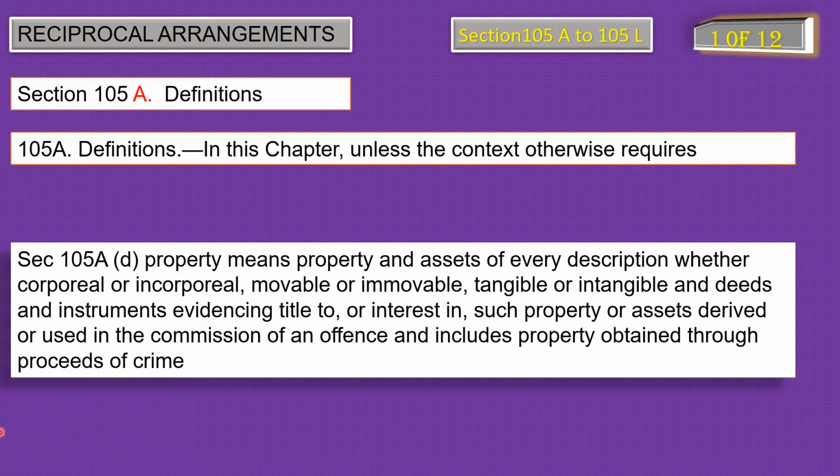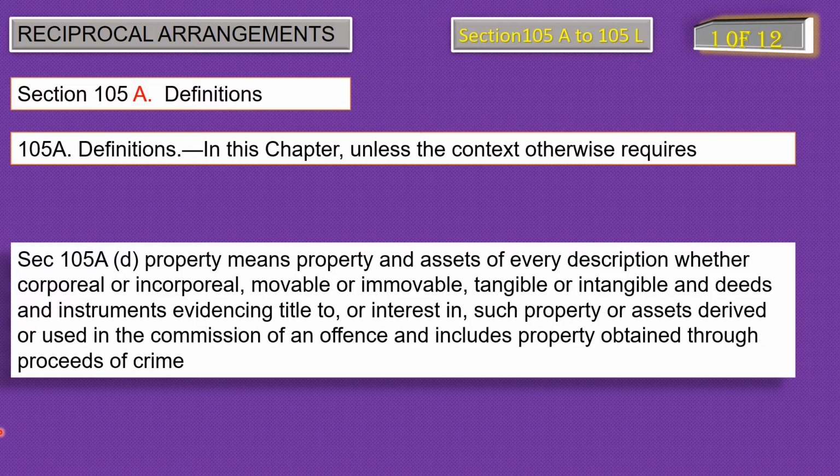Now, the property is being defined, and it says it can be any property, whether corporeal or incorporeal. Movable and immovable means which can be moved or cannot be moved, a car or a house. Tangible and intangible, and deeds and instruments evidencing title, which means a document, a registered deed or something which shows in whose name the property is.